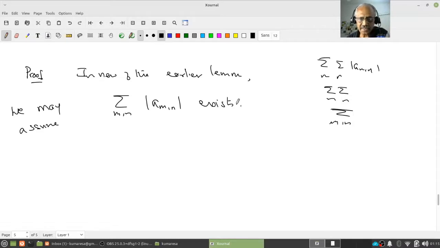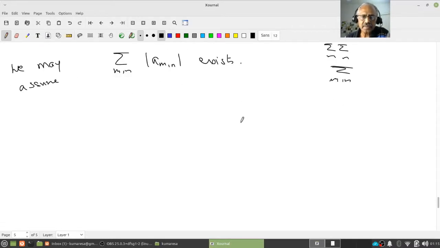Now the earlier lemma also said that if this double sum exists, this exists. It looks repetitive, but this is an if and only if actually.